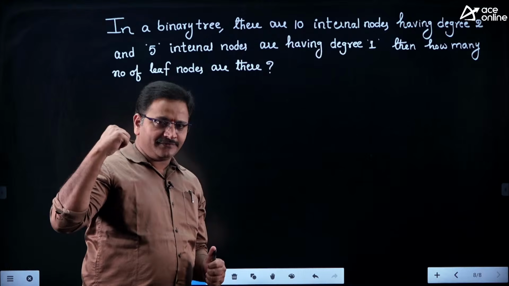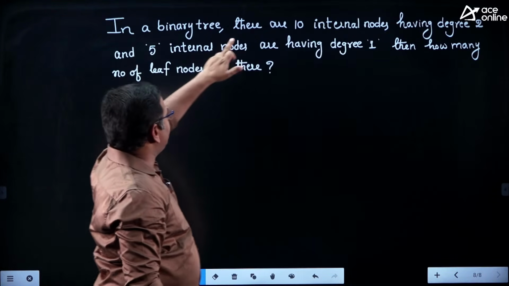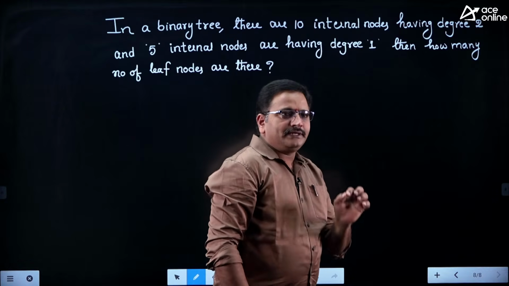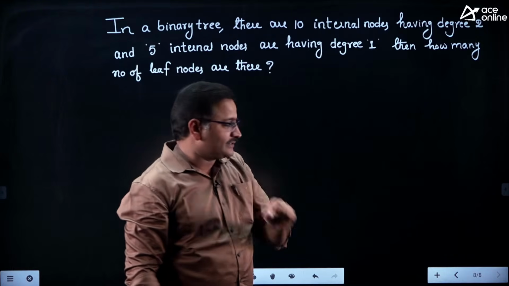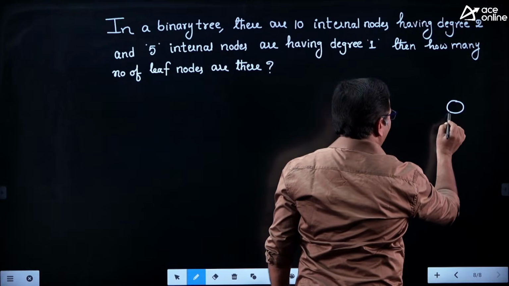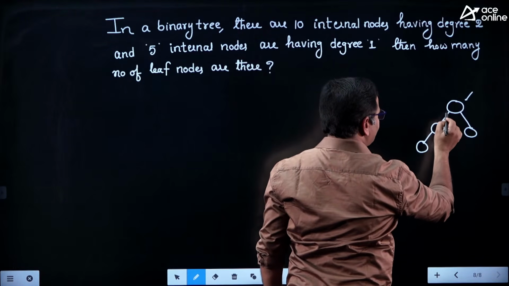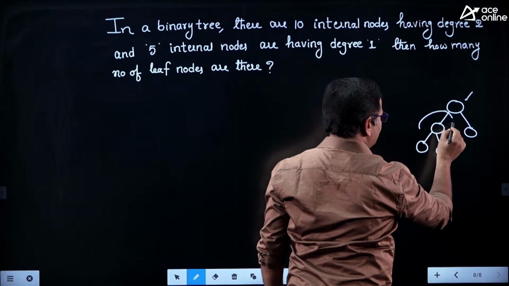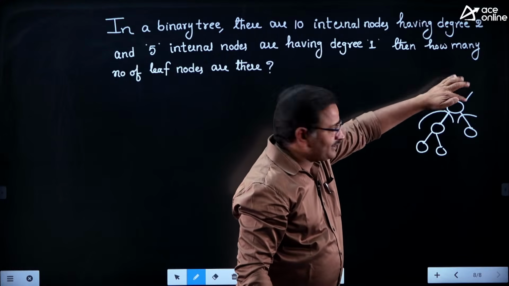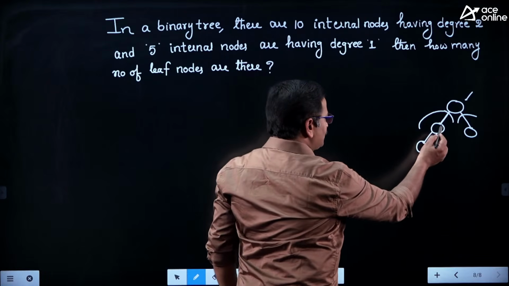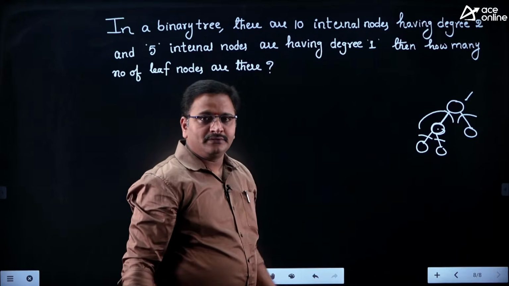Even if you forget that formula, you can answer this question by drawing a binary tree, friends. Okay, because they mentioned that in a binary tree there are 10 internal nodes having degree 2. See, the degree of a node in a tree is nothing but the number of subtrees. For example, if I consider a binary tree like this, for this node, just observe here, it has one subtree and another subtree. Clear, friends? Okay. So the number of subtrees of that node is called the degree of that node. For this node also, how many subtrees, first subtree and second subtree. So the degree of that node is 2.